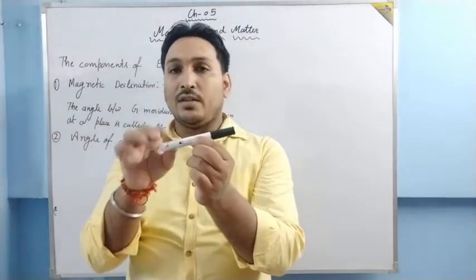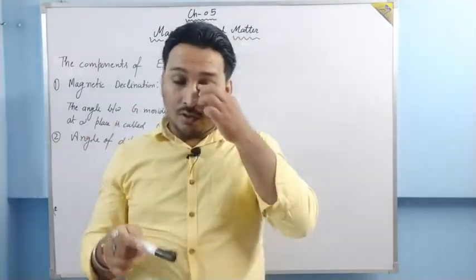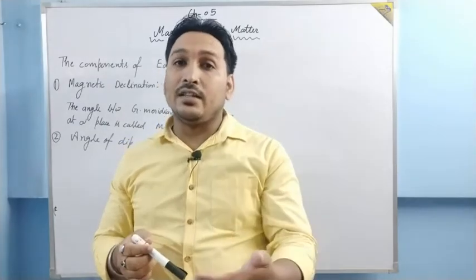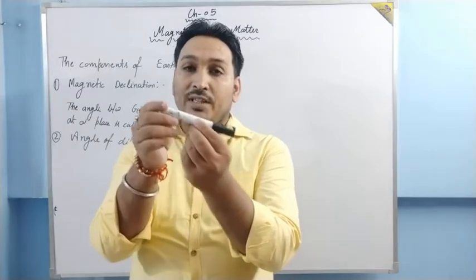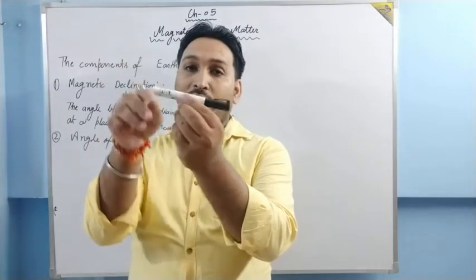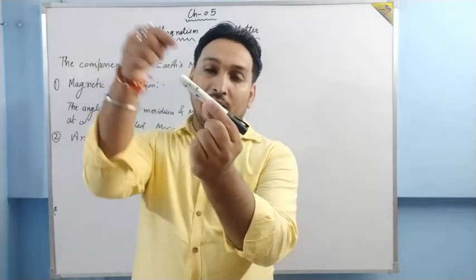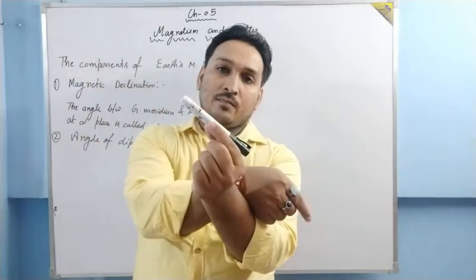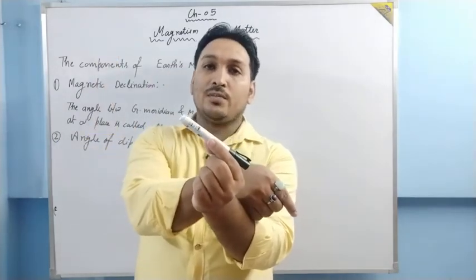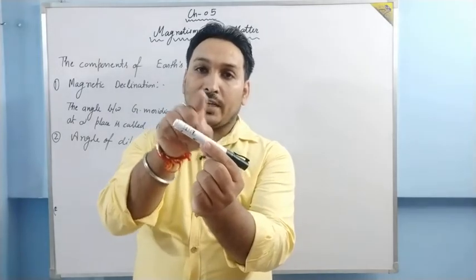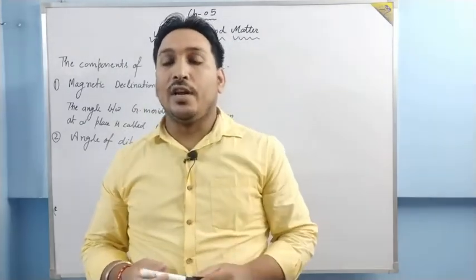This is a small magnetic needle, suppose. Why is it bending downwards? Because it aligns itself along the direction of the magnetic field of Earth. So if the magnetic needle stays like this, then the direction of the magnetic field at this particular place is like this. This is horizontal, and this is the direction of Earth's magnetic field. So the angle by which the needle gets dipped is called the angle of dip.